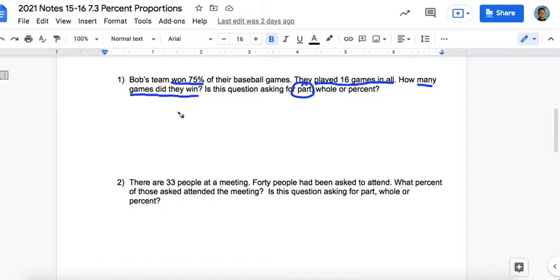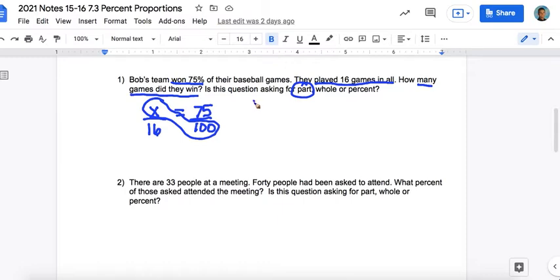So we're going to set up our proportion, and we're going to put 75 over 100. We always put percent over 100. And since I want to know how many games they won, and the percentage is the part, we're going to put X over 16 because they played 16 games in all, so that is the whole. Now we're going to solve our proportion just like we have been in our previous lessons.